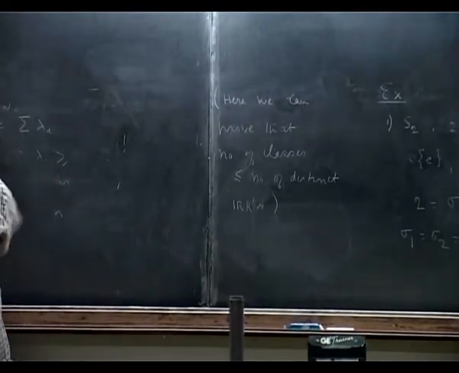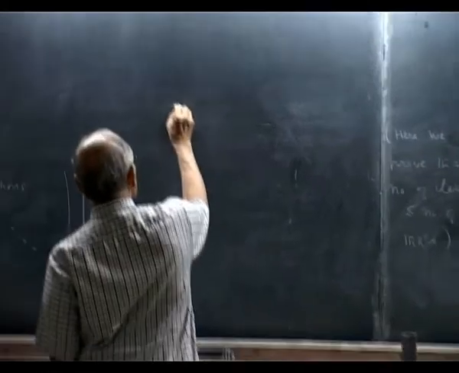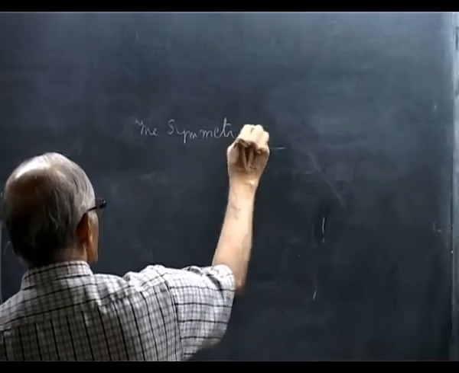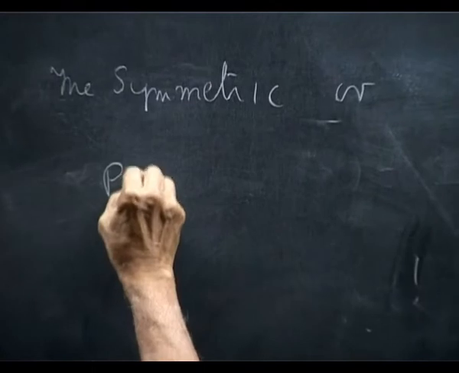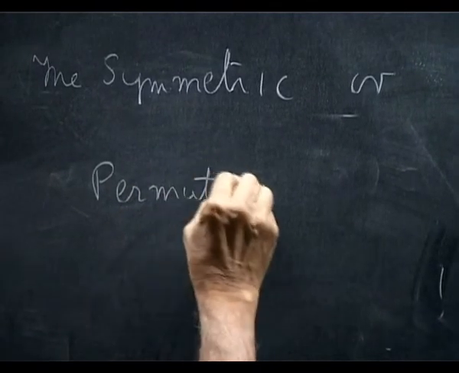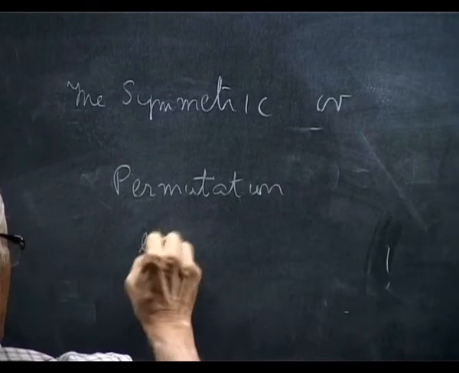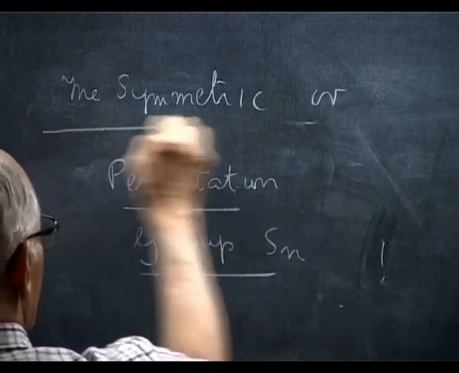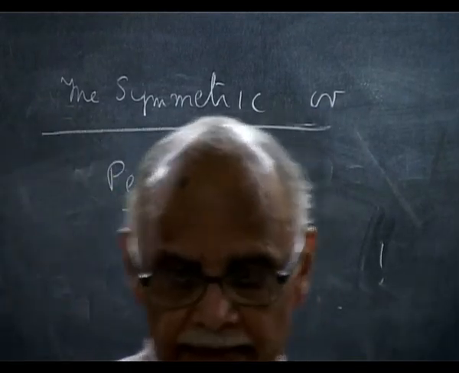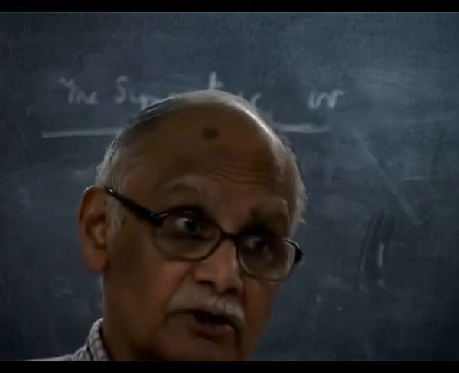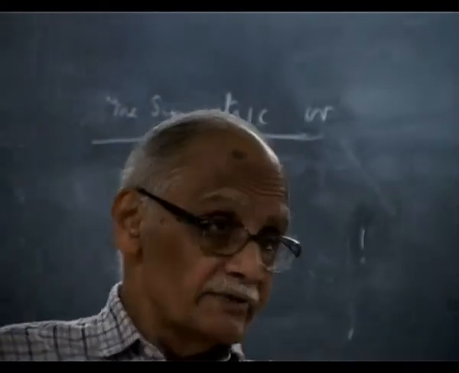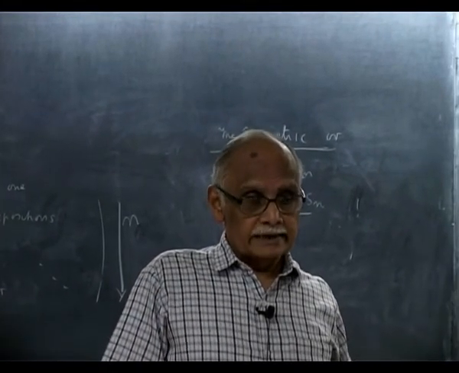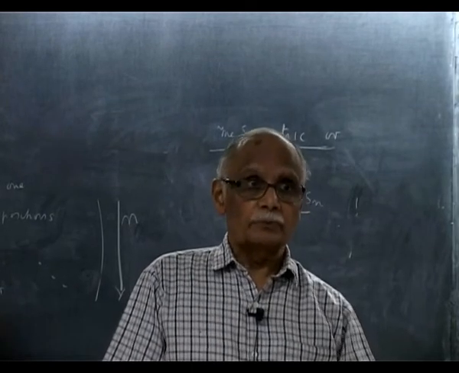So now we want to look at the symmetric or permutation group, Sn. This is the only finite group I will discuss, because somehow it contains information on all possible finite groups, because every finite group is a subgroup of Sn, and also it is not possible to go group by group.